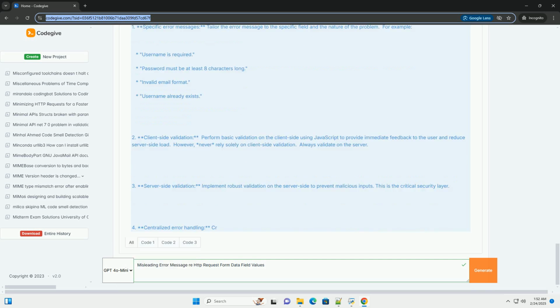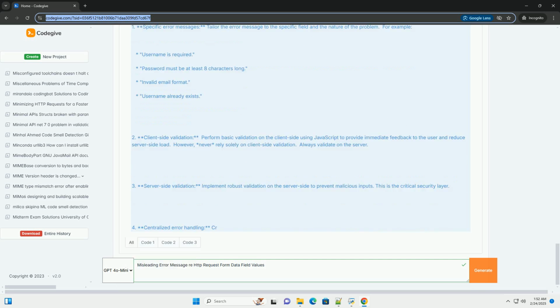3. Best practices for error handling. To avoid these pitfalls, follow these guidelines. 1. Specific error messages. Tailor the error message to the specific field and the nature of the problem. For example, "Username is required." "Password must be at least 8 characters long." "Invalid email format." "Username already exists."